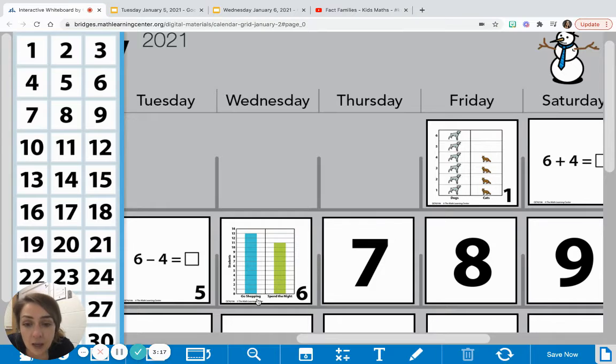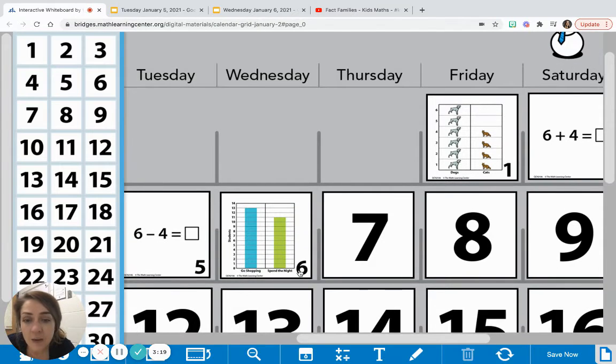So I'm going to look at this card, and I want you to look at this card too. And I see that it has something, again, this graph does not have a title. So I don't know what the question was, but I know that on the side, this has to do with students and students going shopping, and students spend the night. So, I don't know.